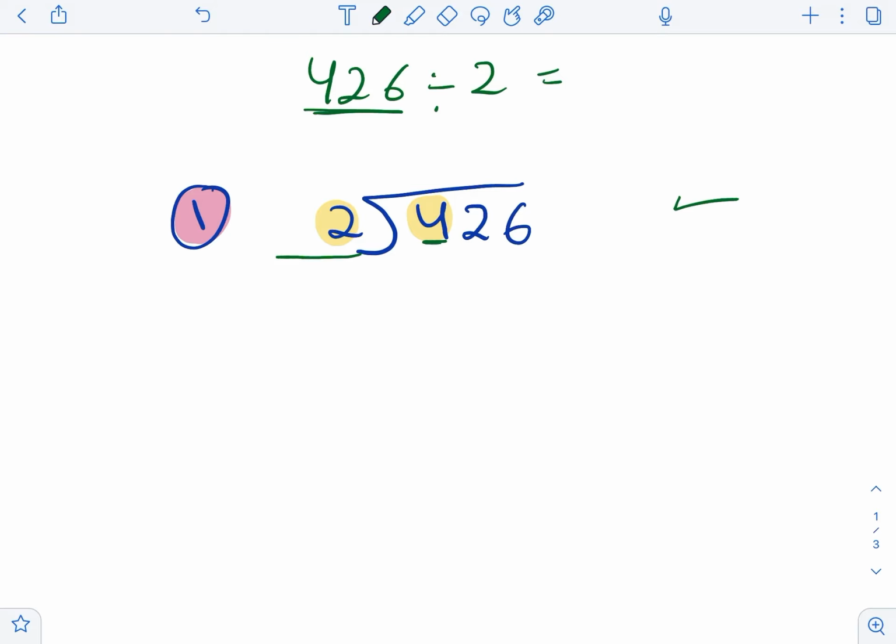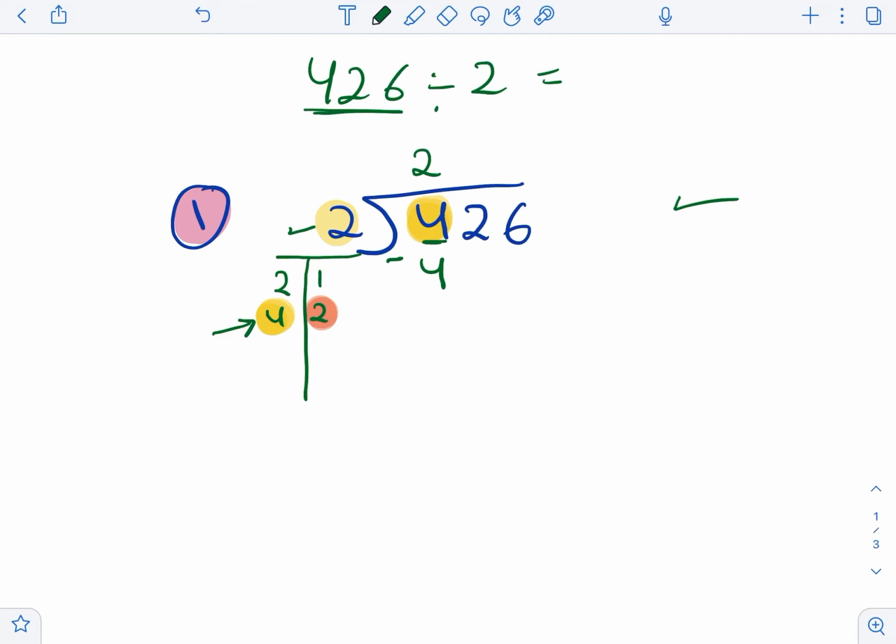Now what do I do with this 4? I need to start searching for it in the times table of the divisor. Let's see how. 1 times 2 is 2, 2 times 2 is 4. So here we are, we found the 4 that we were looking for. We will take it and write it down. And who is the hero? The number that gives us this 4 is 2. So we write it up here.